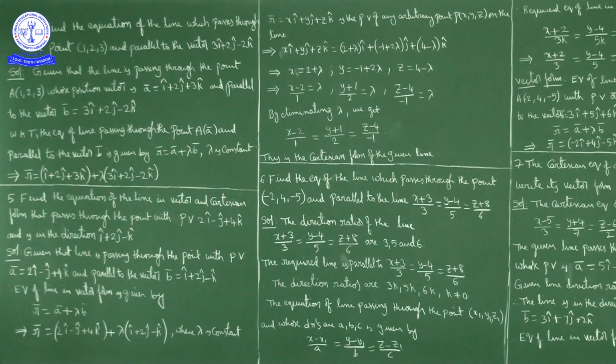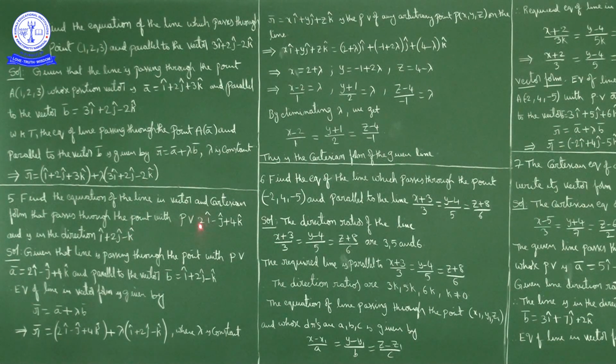So required line is passing through the point whose position vector is 2i cap minus j cap plus 4k cap, and the required line is parallel to this vector. Okay, in the direction of this vector means parallel to this vector, the vector i cap plus 2j cap minus k cap.